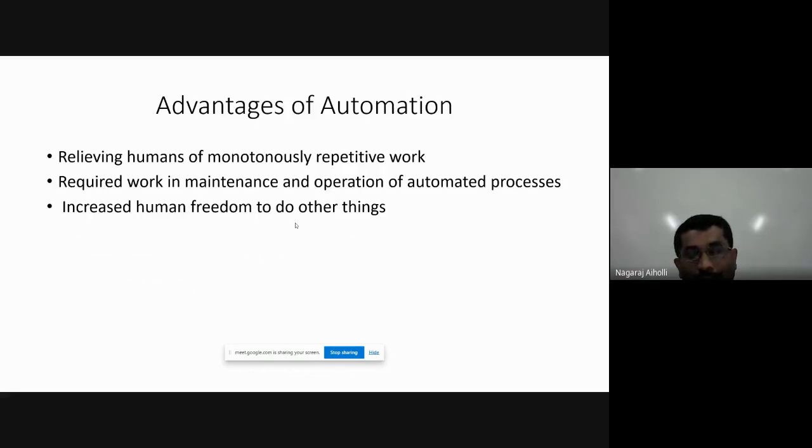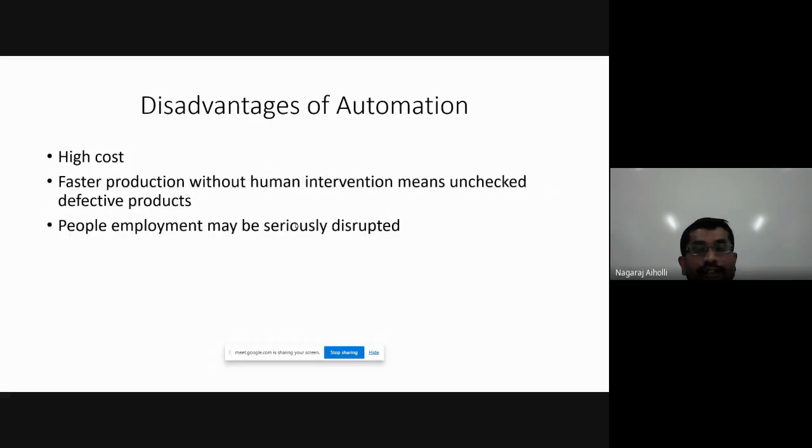Fantastic. So unemployment, it leads to unemployment because the machines are performing the functions performed by human beings, the manufacturing functions. So unemployment will increase. High cost: automation machines are involved, so cost will be more. Faster production, even though throughput is more, there may still be certain defective parts which may be unidentified by the machines. The machines may not be able to identify the defects in the parts that they have manufactured. So that is one disadvantage of the automation industry.